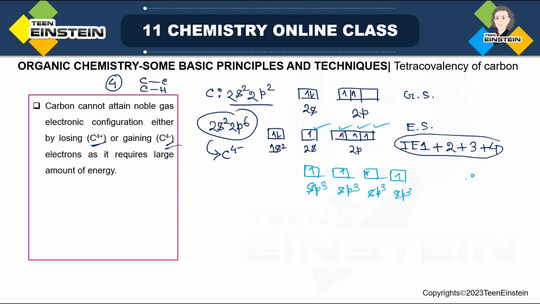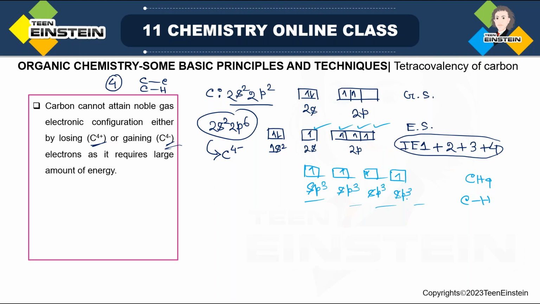Just take the example of methane. In methane, there are a total of 4 carbon-hydrogen bonds, which means carbon is using 4 sp3 hybrid orbitals for the formation of 4 carbon-hydrogen bonds. Once the hybridization is done, all these orbitals have the same energy.